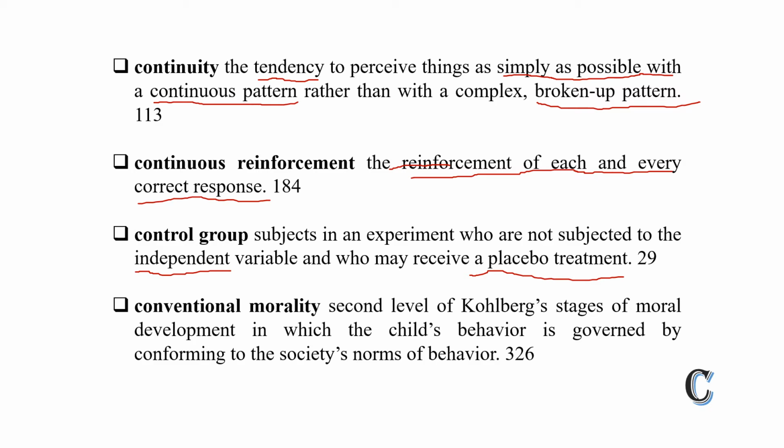Fourth is conventional morality, the second level of Kohlberg's stages of moral development. So we are talking about Kohlberg's moral developmental stages. Conventional morality is the second stage of moral development in Kohlberg's theory, in which the child's behavior is governed by conforming to society's norms of behavior. It means the child is behaving according to the norms of society. He is showing conformist behavior.